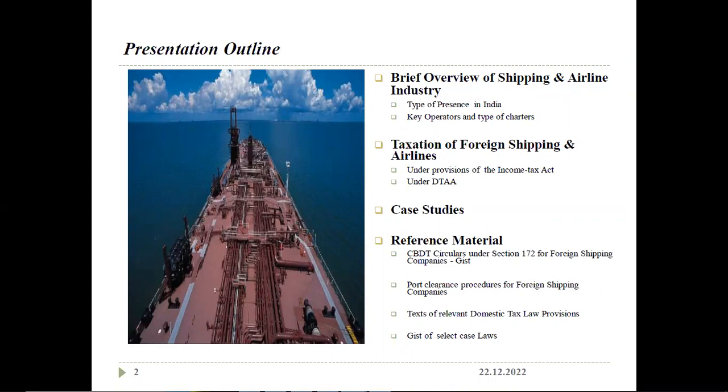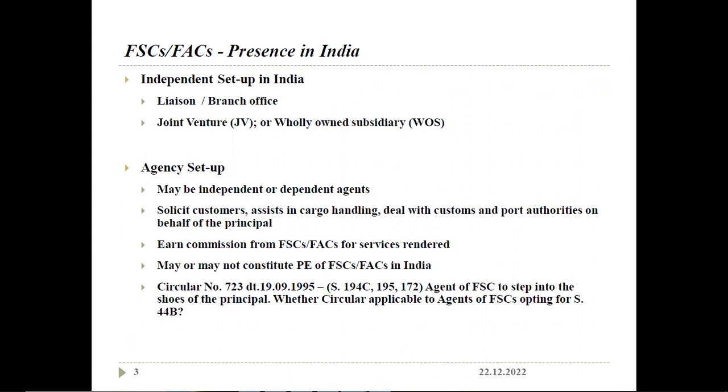Good morning, all. Today's topic is about Article 8 of Shipping, Inland Waterways and Air Transport. A foreign shipping company or foreign air transport company can be set up in India through a license office or branch office, a joint venture, or a wholly owned subsidiary.